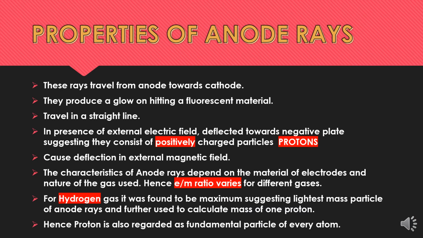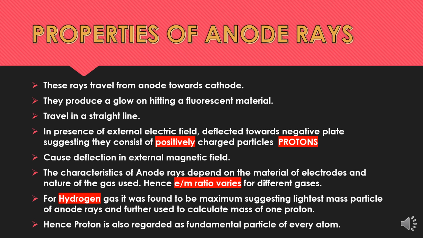These rays travel from anode towards cathode, and produce a glow on hitting a fluorescent material. They travel in a straight line. All properties are similar to the cathode rays, and in the presence of an external electric field, they deflect towards the negative plate, suggesting that they consist of positively charged particles called protons. And they also cause deflection in an external magnetic field. But the important difference between the cathode and anode rays is that the characteristics of anode rays depend on the material of the electrodes and the nature of the gas.